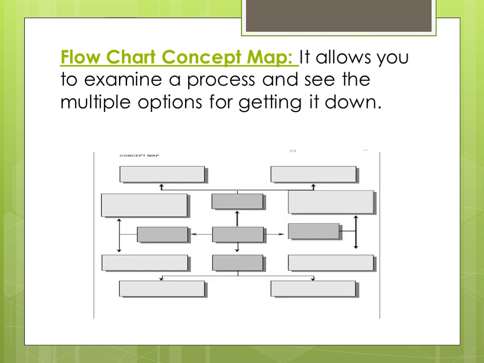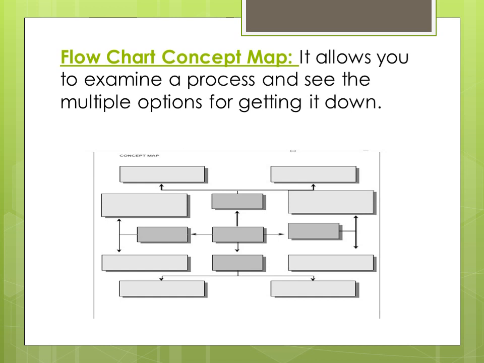Next and last is the flowchart concept map. See in the figure, in a flowchart, one concept is related to the second, then the second is related to the third, which is related to your fourth. It allows you to examine a process and see the multiple options for getting it done. The flowchart can be linear and can just flow from one concept to the next.